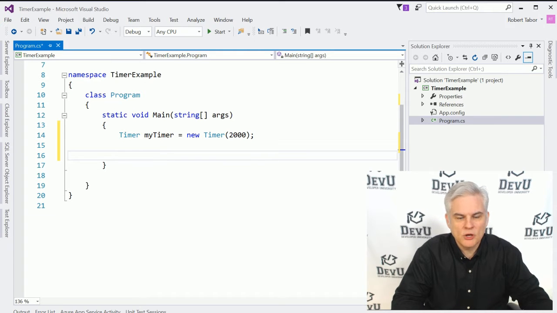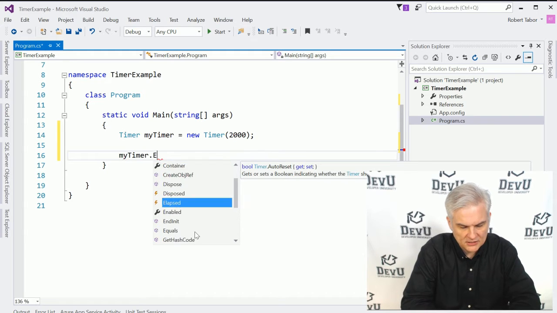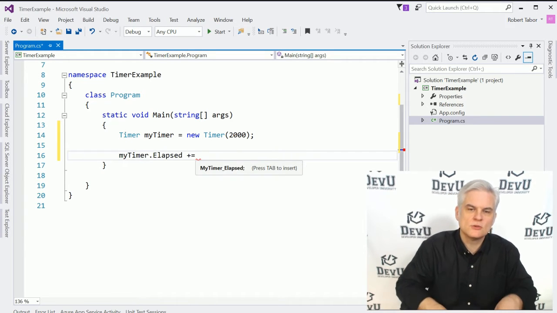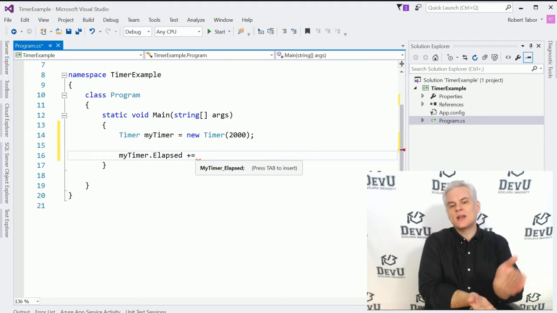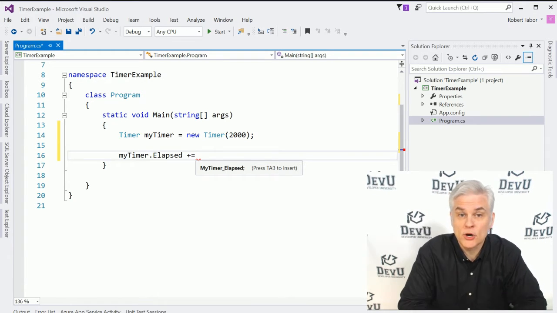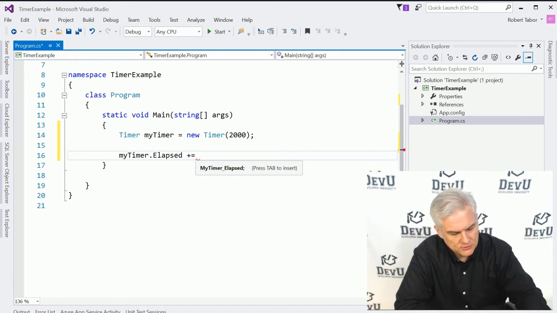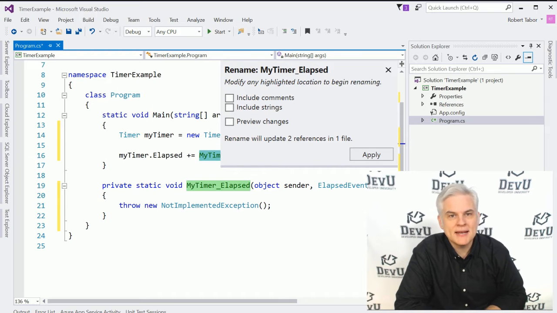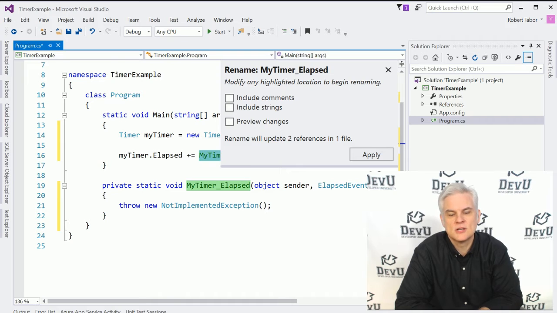All right, which is an eternity as far as a computer is concerned. Next up, we know that my timer will raise an event called elapsed. So we want to create an event handler, a method that will be executed whenever the elapsed event is raised by the .NET Framework runtime. Here you can see we get this little message on screen that says press tab to insert, and I press tab, and it automatically creates the method stub called myTimerElapsed. It creates it in a very specific way with a very specific method signature.